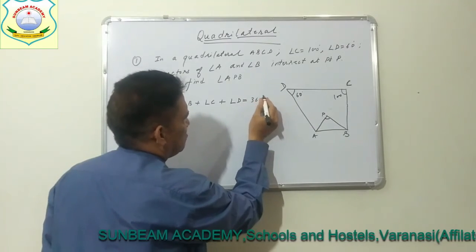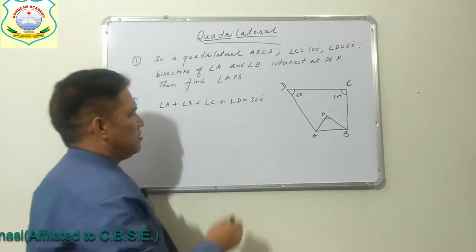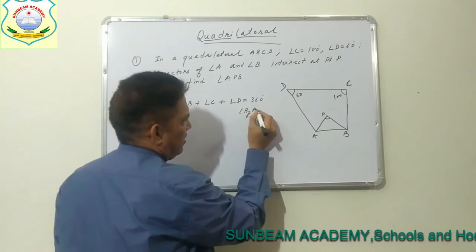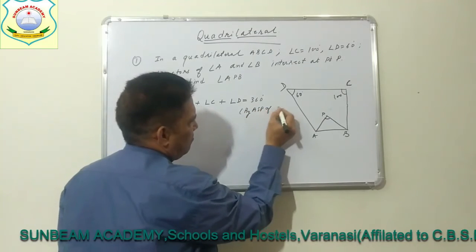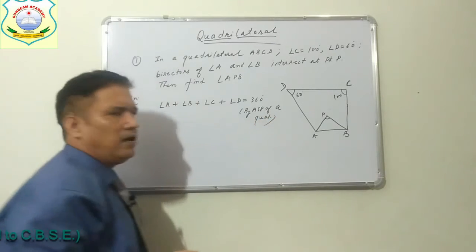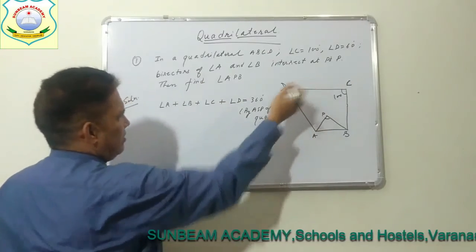Why? We have just proved it. The sum of the angles of a quadrilateral is 360 degrees. You will write here by ASP of a quadrilateral. Then we will write the angles given here.